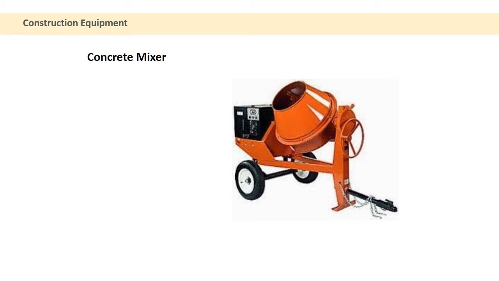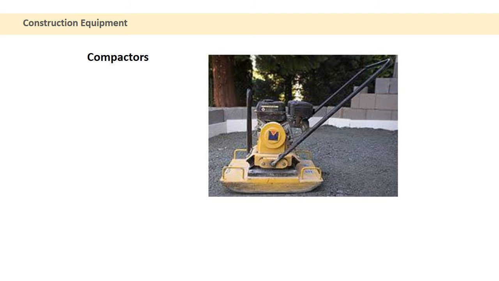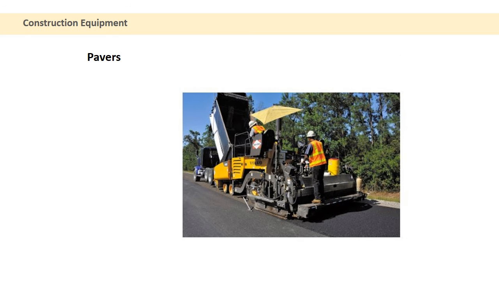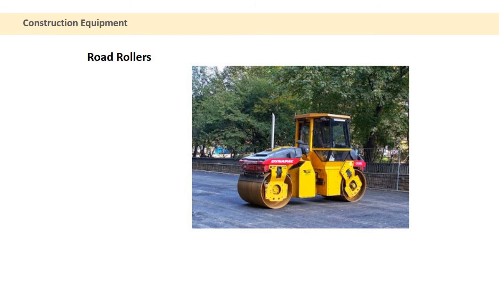Then further, for actual construction, there are equipments like concrete mixing equipment, compactors, pavers, etc. When concrete mixing is to be done, the concrete mixer is used. This will vary in scale according to the amount of concrete to be mixed at one time on the site. More than one equipment can also be installed depending upon the spread of your construction. Then the compactors or vibrators are used for compaction of different soil. For slab level, the vibrators will be used. Then we will have pavers for construction of roads, and road rollers can be used to compact the road further.